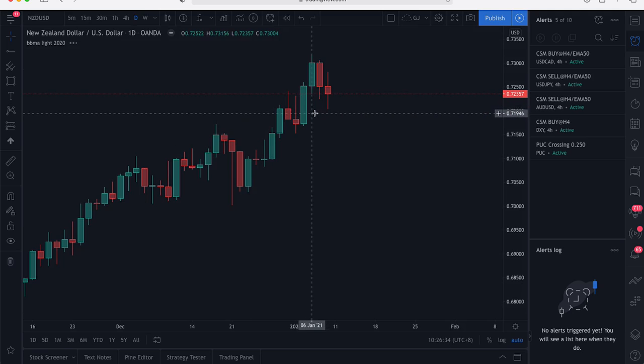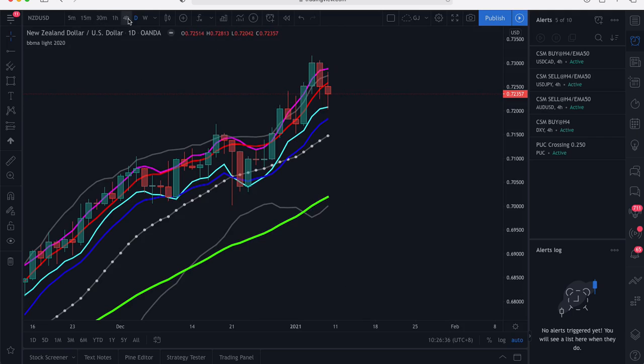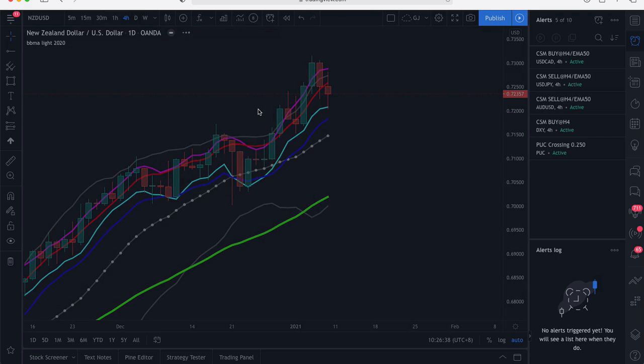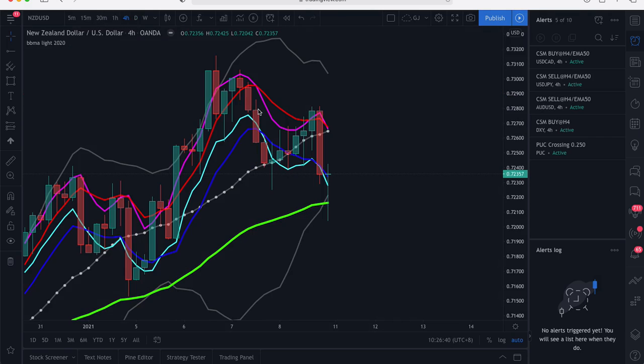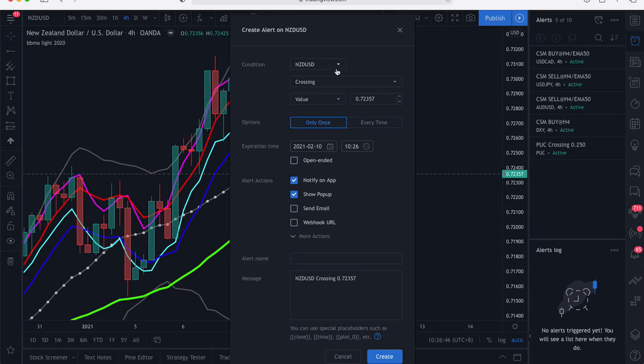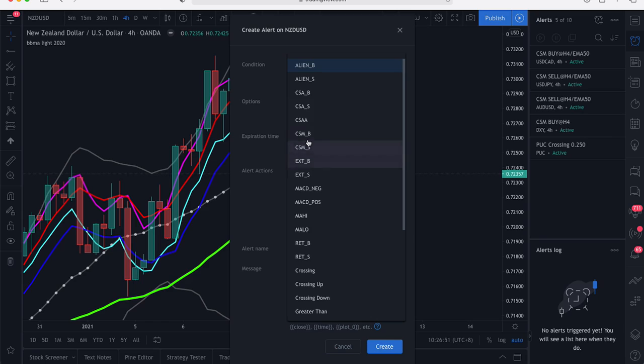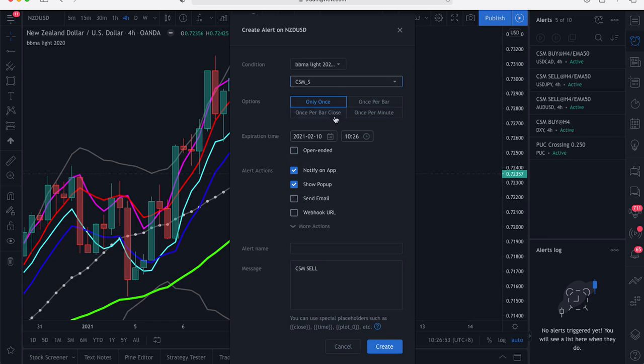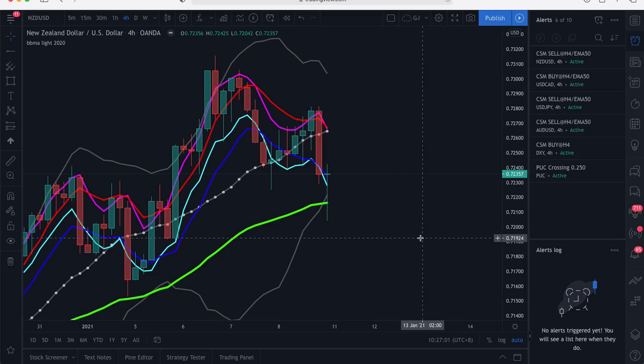On daily, daily is making an MHV sell. H4 is very exciting, CSAK sell. But we're not going to get tricked with that until we see a CSM sell. Then we consider our sell at H4 and also below EMA 50. Okay, that's the analysis for this week.